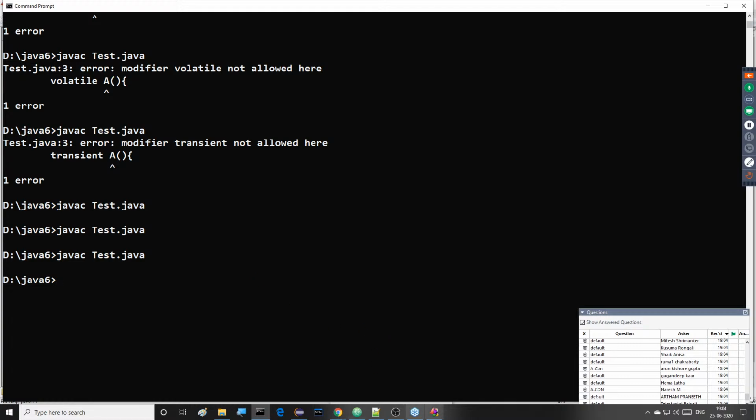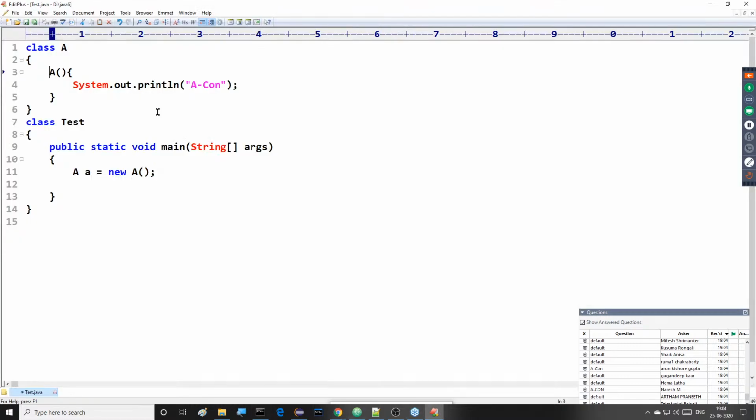Next, for example, if I provide private, guess what is going to happen. If the constructor is declared private, that private constructor has scope up to the present class. So private constructors are not possible to access outside of the present class.